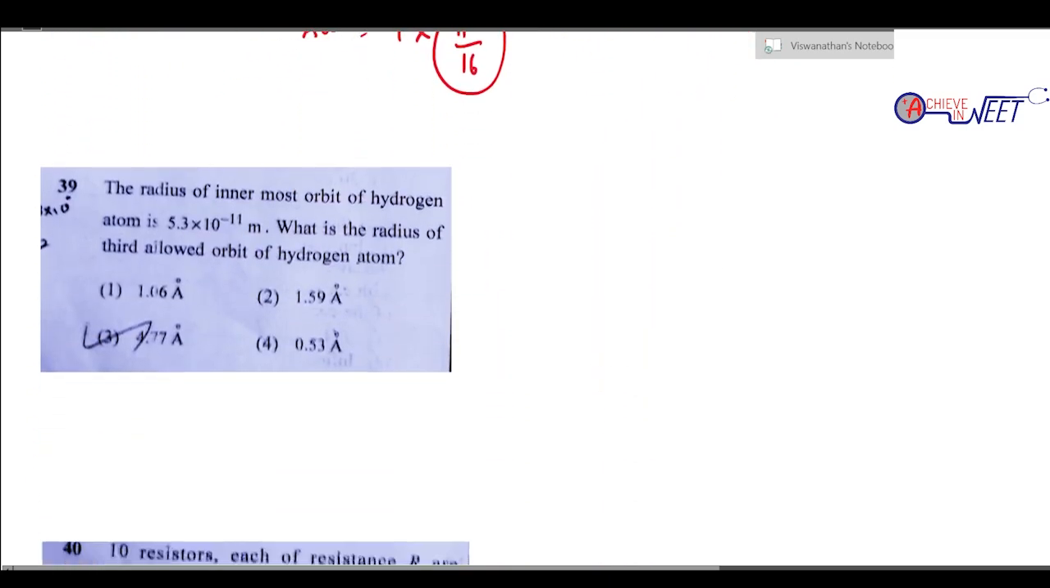Question 39. The innermost orbit of the hydrogen atom, R0, is given by 5.3 into 10 power minus 11. What is the radius of the third allowed orbit? We know this formula, R is R0 into n square. Because they are asking about hydrogen, we don't need the Z in this equation. So R equals R0 into n square.